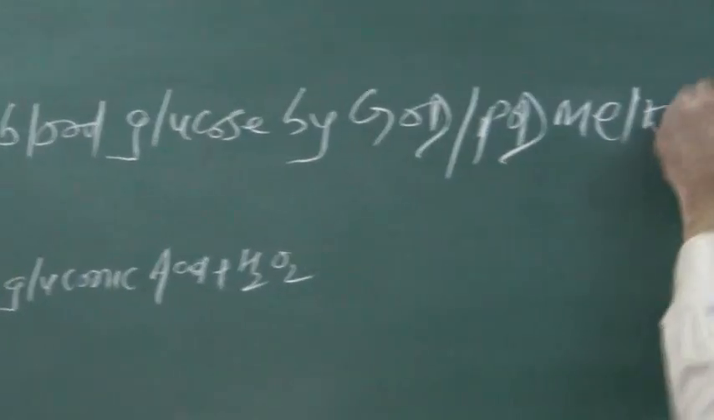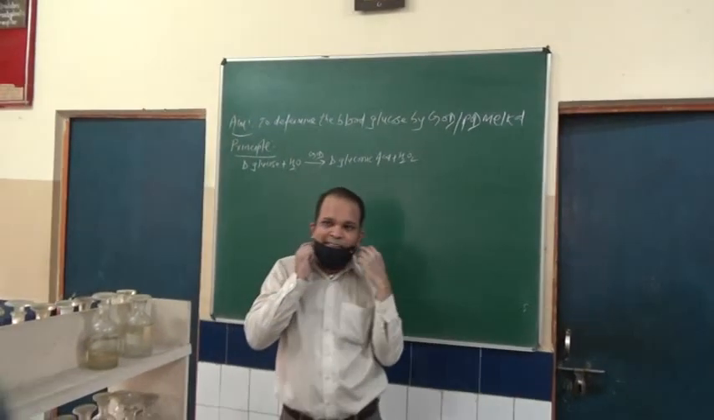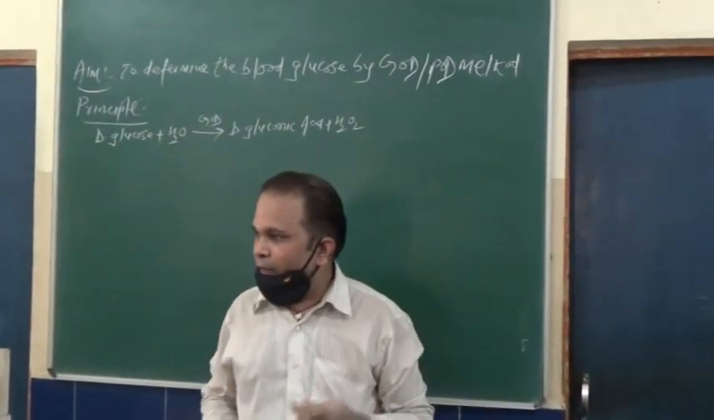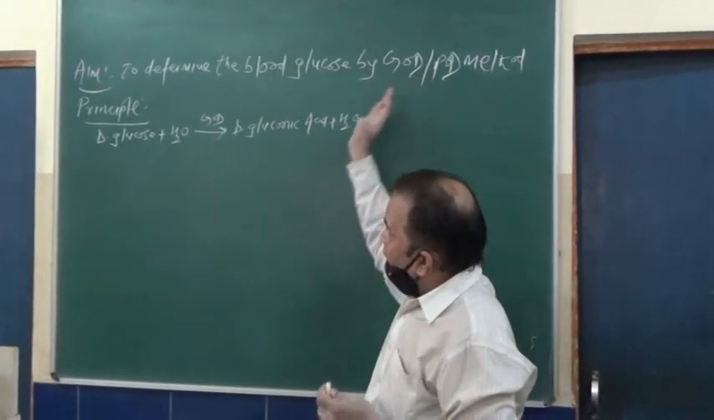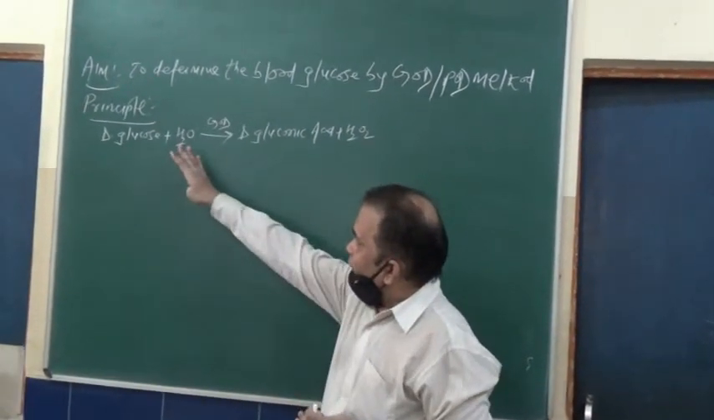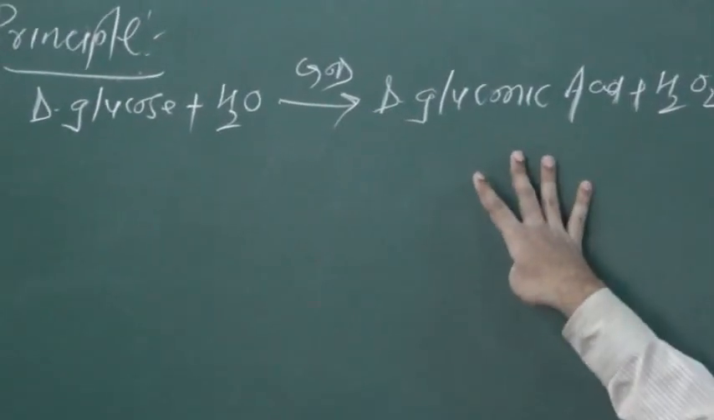So this is the aim for today's experiment. What is the principle, what is the procedure, what are the reagents required for this experiment, and how can we calculate the blood glucose level by this method, we will discuss today. First, let us come to the principle. What is the principle of this GOD-POD method?